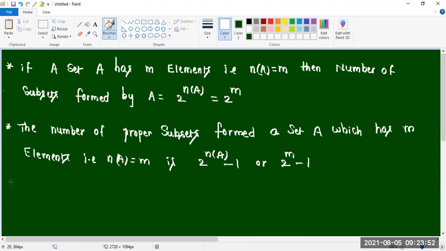Write down, please. Number of subsets means 2 power m. Number of proper subsets means for 2 power m we should delete 1.